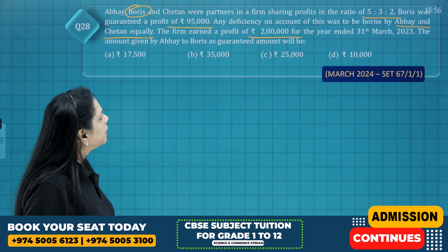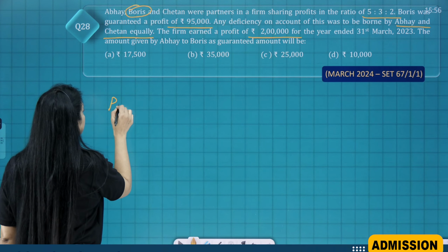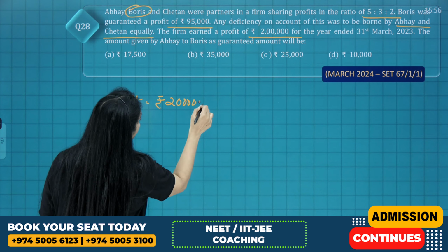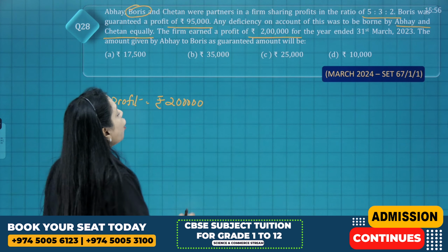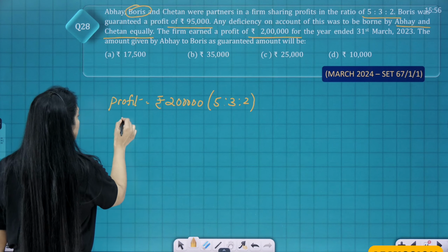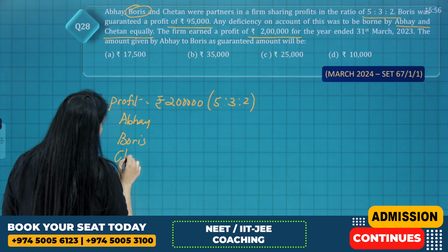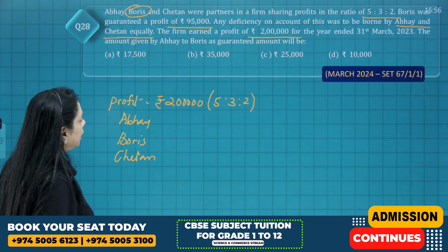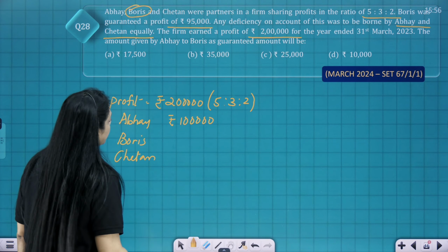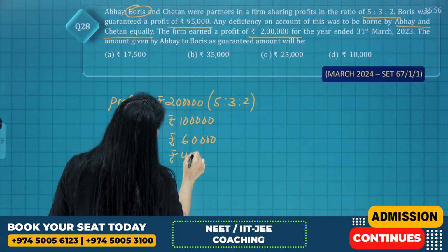The first thing that you need to do is, you have to check in your question what is the profit. The profit in your question is rupees 2 lakh. Divide this in the ratio of 5:3:2. So in that case, Abhay, Boris and Chetan. Abhay will get rupees 1 lakh. This is 60,000 Boris, and this is 40,000.